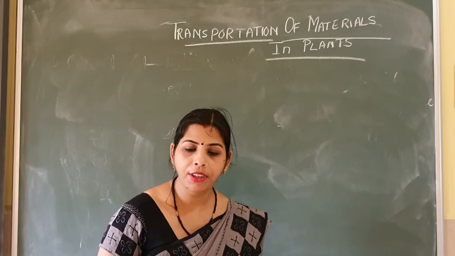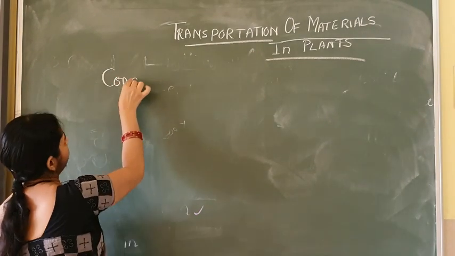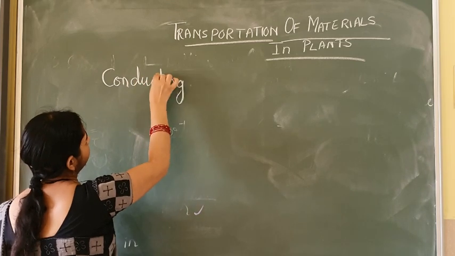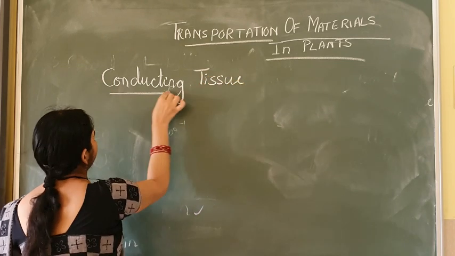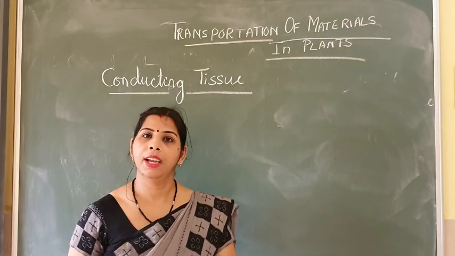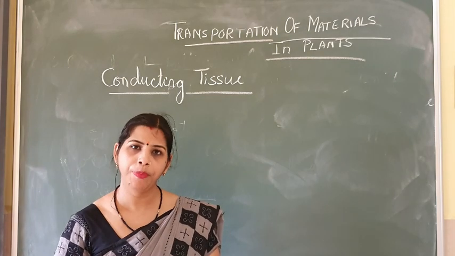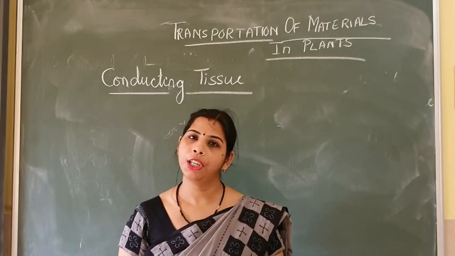The main topic is the conducting tissue. In class 7th, you earlier studied about the conducting tissue and the parts which make the conducting tissue.